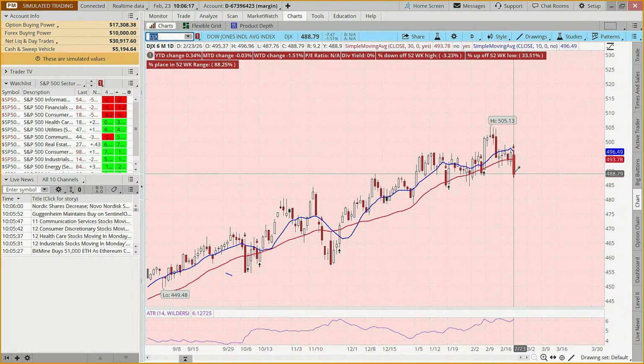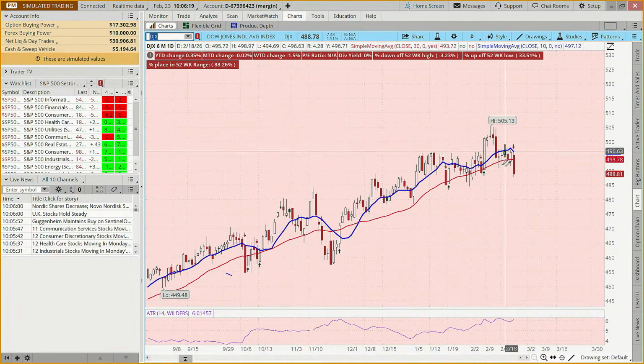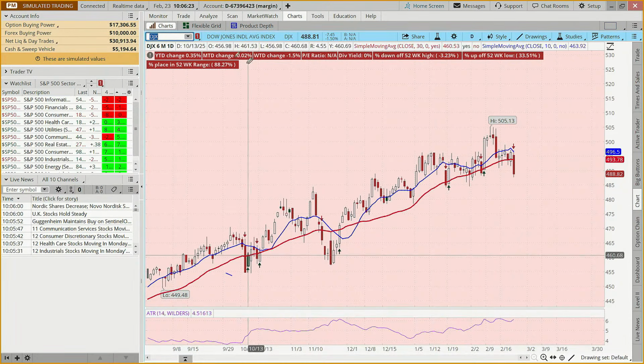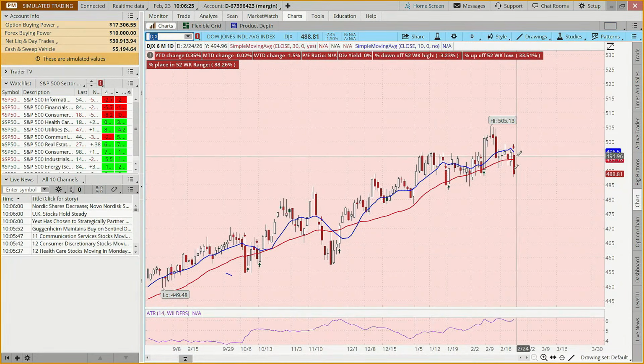And others would say, yeah, but it's a lower low than this low. But it's down 1.5% today. That's just a big fat red candle, right?